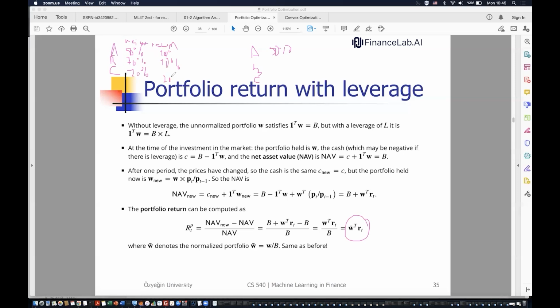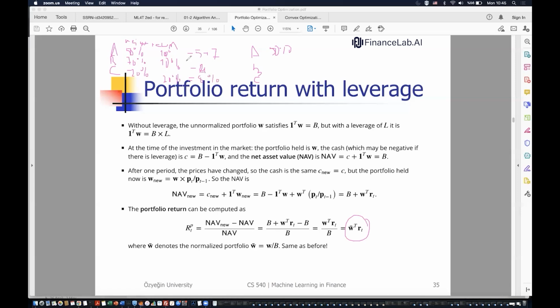10% and 20%. So in this case, the return of the portfolio will be 10 times 0.5, 5 times 0.7, minus 2 times 0.2, so it will be 5 plus 3.5 minus 4, and the result will be 8. So the portfolio will return 8%.